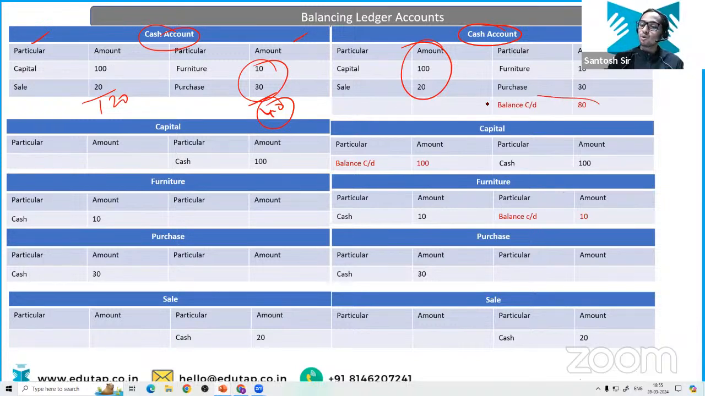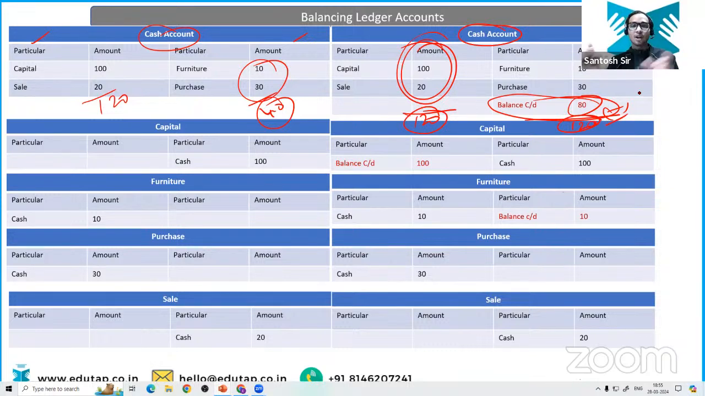So you are going to balance it by writing down 80 rupees balance on the credit side, because this is already higher. This is already 120. So when you write down 80 here, it also becomes 120. Right? So now both are equal.